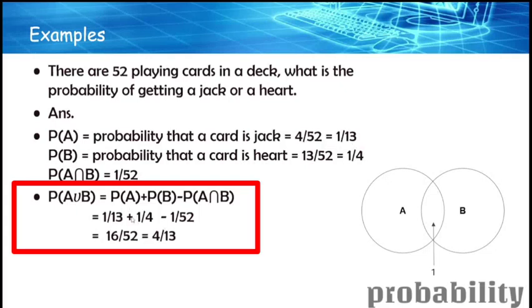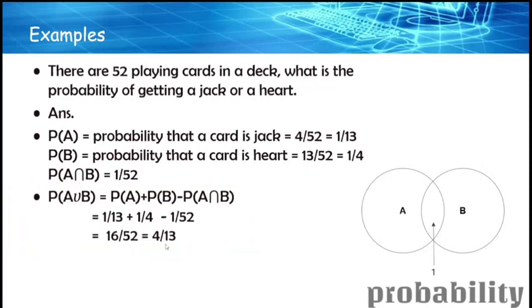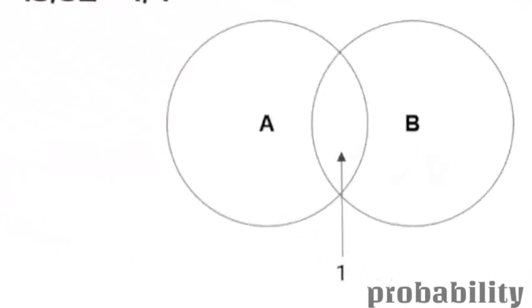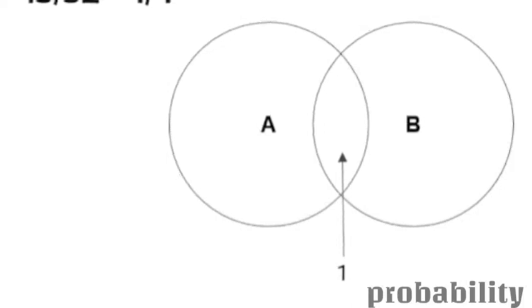So 1 by 13 plus 1 by 4 minus 1 by 52 will give us 16 out of 52, and ultimately we will have 4 by 13. That is the 4 by 13 with respect to the union, the actual probability of getting a jack or a heart, that is, the union of having a jack and a heart.